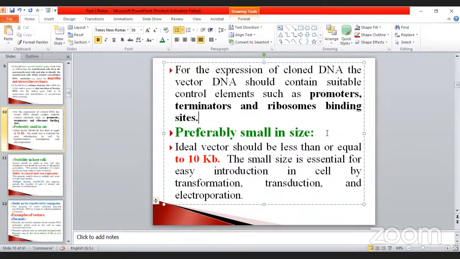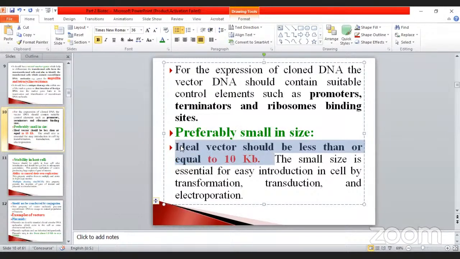Suppose it is not matched easily, what happened? There is a wrong selection. An ideal vector should be less than or equal to 10 kilobase. This is very, very important, my dears. When you are selecting the vector, the size should be less than or equal to 10 kilobase. Suppose it is more, what happens? The process is very complicated.